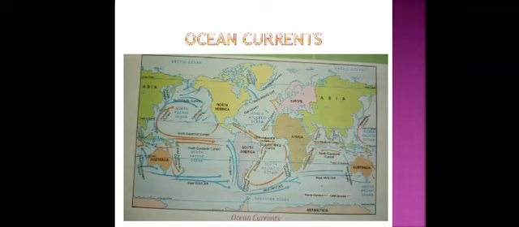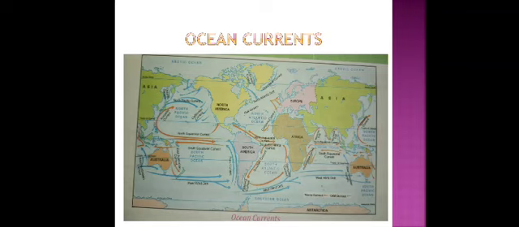Now, the ocean currents. Warm ocean currents originate near the equator and move toward the poles, and these currents raise the temperature of the coast along which they flow. And cold ocean currents originate from the polar regions and flow toward the tropical and equatorial regions. These currents lower the temperature of the coast along which they flow.